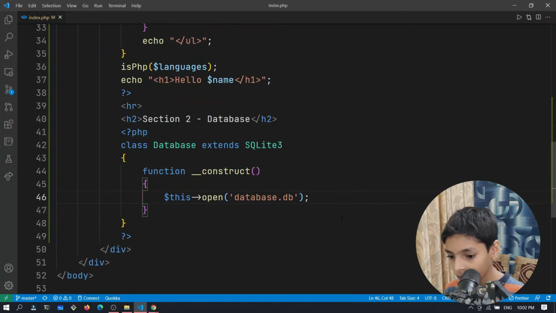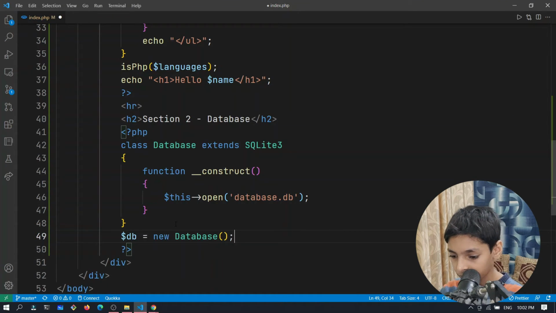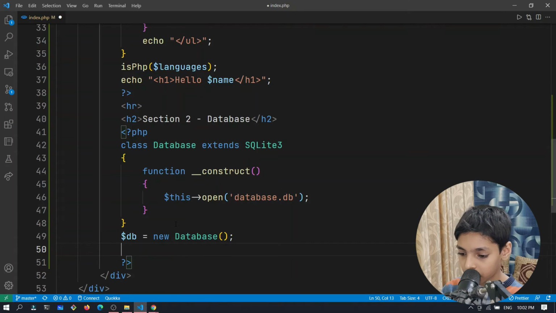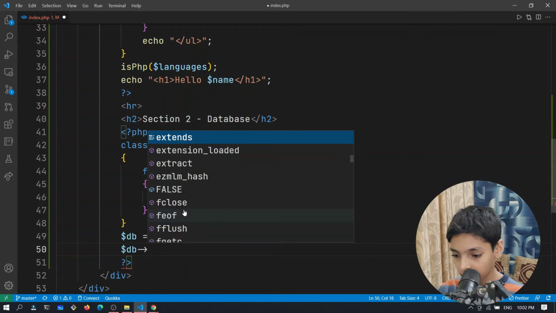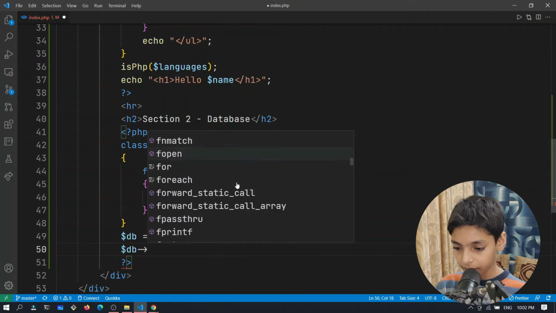Get query. Okay, now this database.db is the name of the file you want to create. Now what we need then is, we can say $db equals new database, and then inside of it we can say $db, not dot, we need to do this again, and we can see all the stuff that we can use with this.